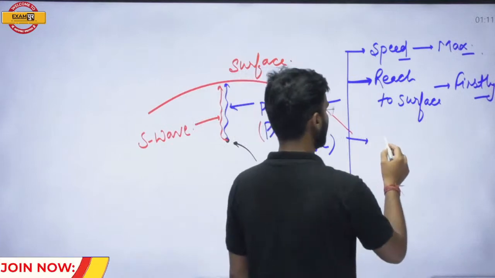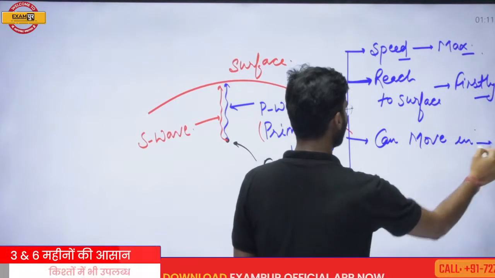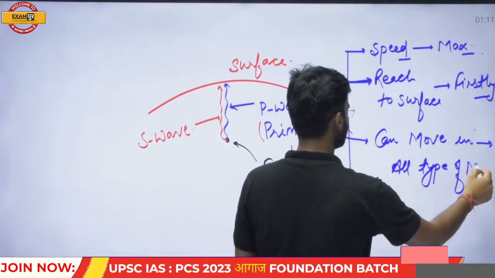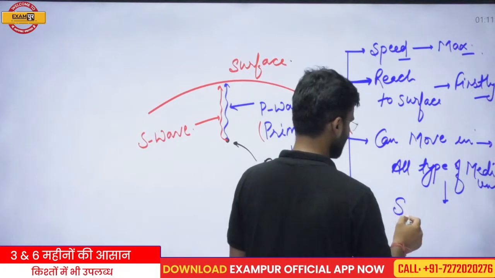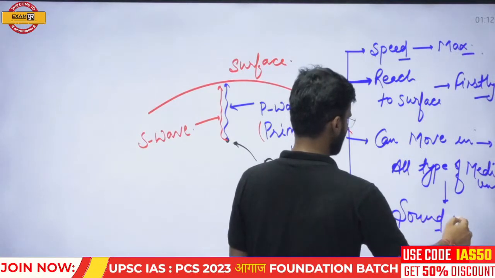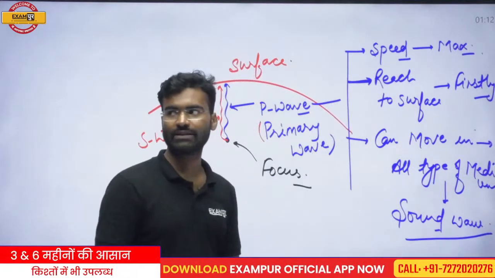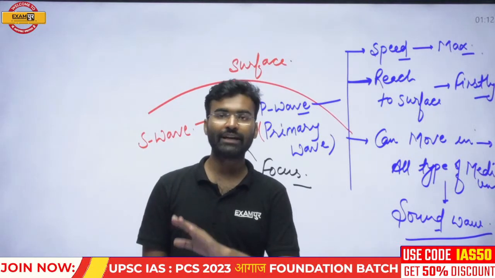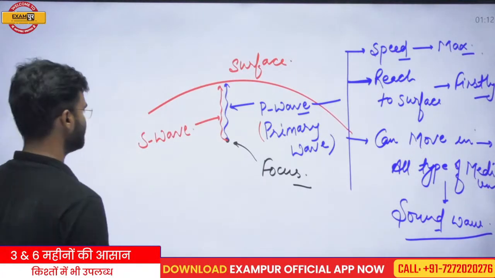Another feature: it can move in all types of medium and behaves like a sound wave. You know that sound waves can also move in all types of medium. So there is no restriction that it can only move in solids. This is the important feature of the P wave.